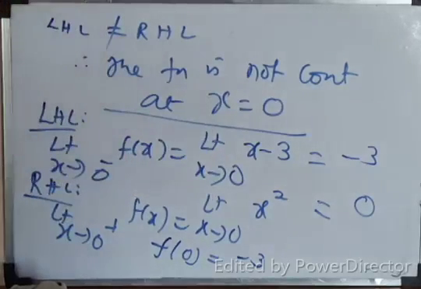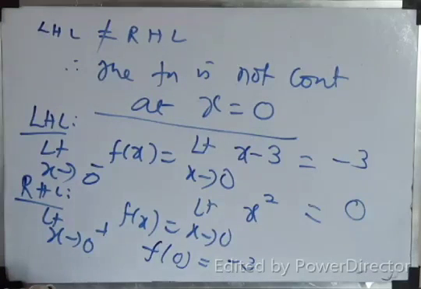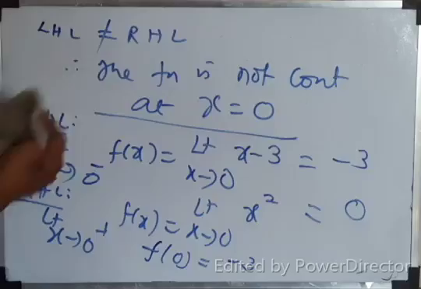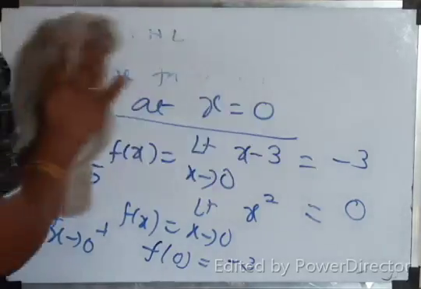That's all, children. Do you understand? So, every time you have to try for LHL, RHL and then f of a. All three. Any one wrong, wrong.